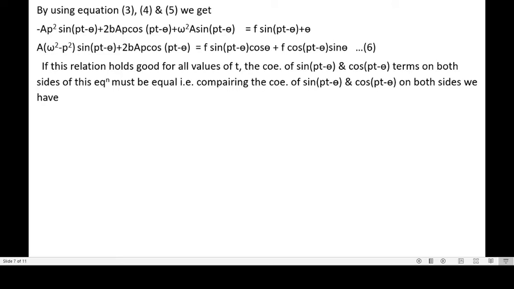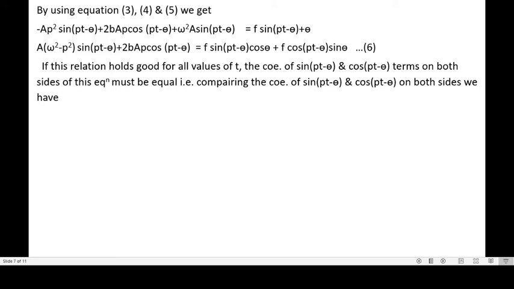If this relation holds good for all values of t, the coefficients of sine of (pt minus theta) and cos of (pt minus theta) terms on both sides of this equation must be equal.